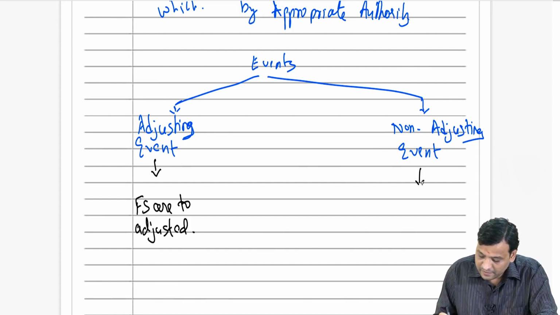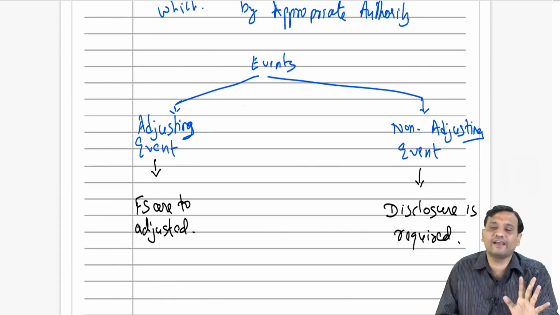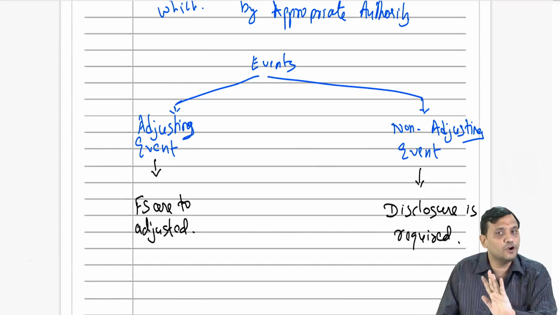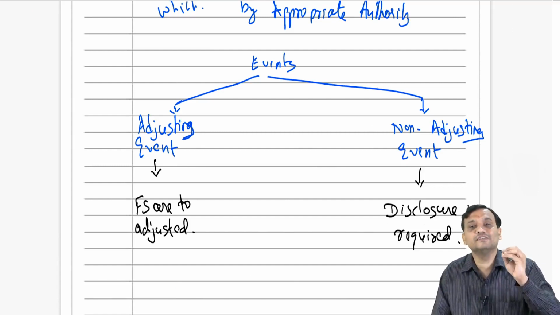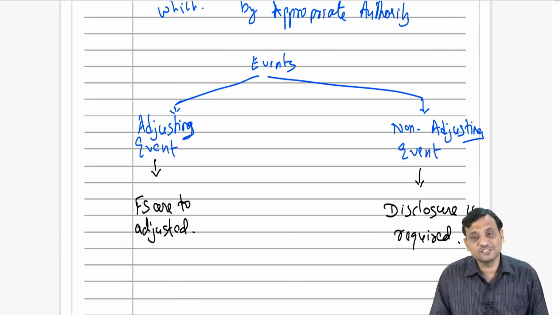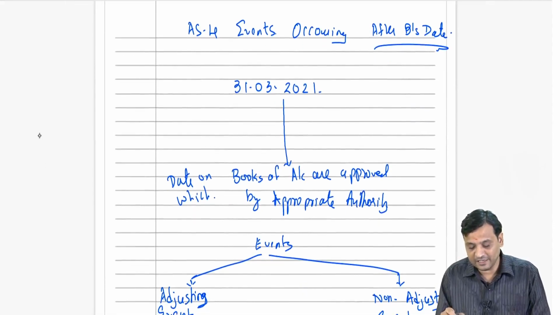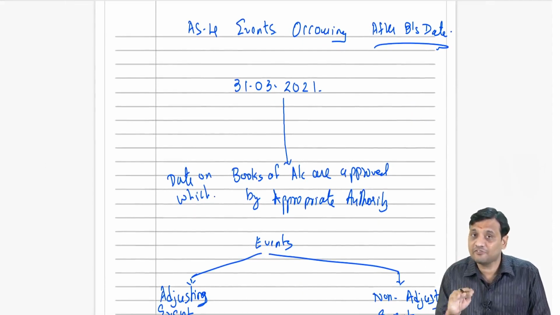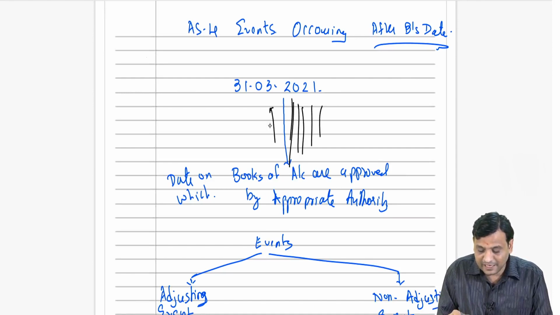For a non-adjusting event, only disclosure is required. It means we are not supposed to make any changes in the financial statements. What are we supposed to do? Give disclosure. Only disclosure is required. So now friends, events occurring after balance sheet date, post balance sheet events, are those which happen after the balance sheet date but before the books of accounts are approved by the appropriate authority. So this is the area. This much area only we are going to discuss.